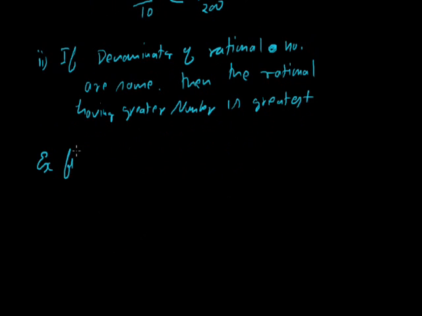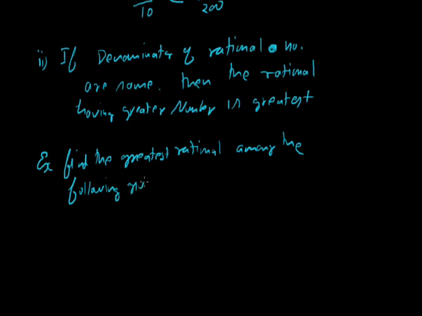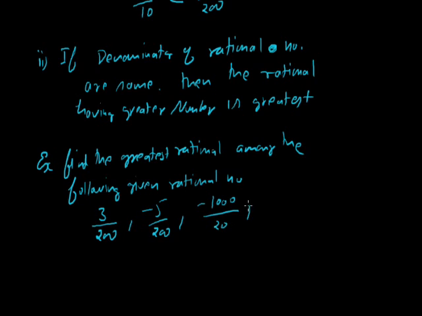For example, find the greatest rational number among the following given rational numbers. Let's say the rational numbers are 3/200, -5/200, -1000/200, 7/200, and 11/200. These are the rational numbers given to us. What we observe is that the denominators of all the rational numbers are the same. So we just compare the numerators.